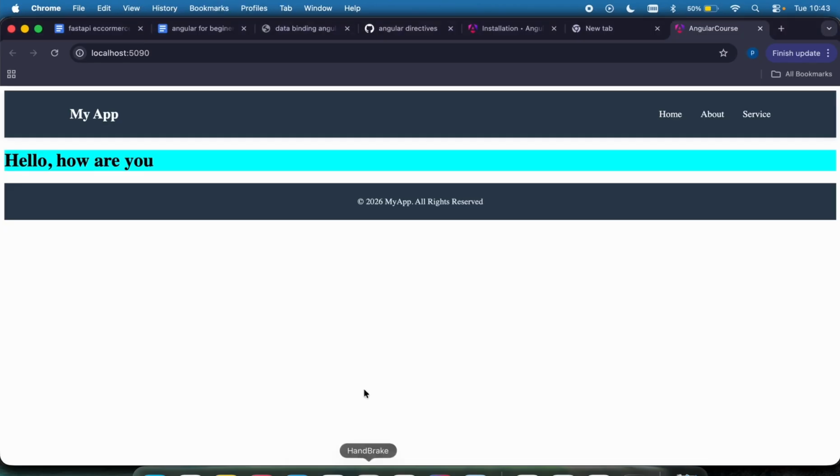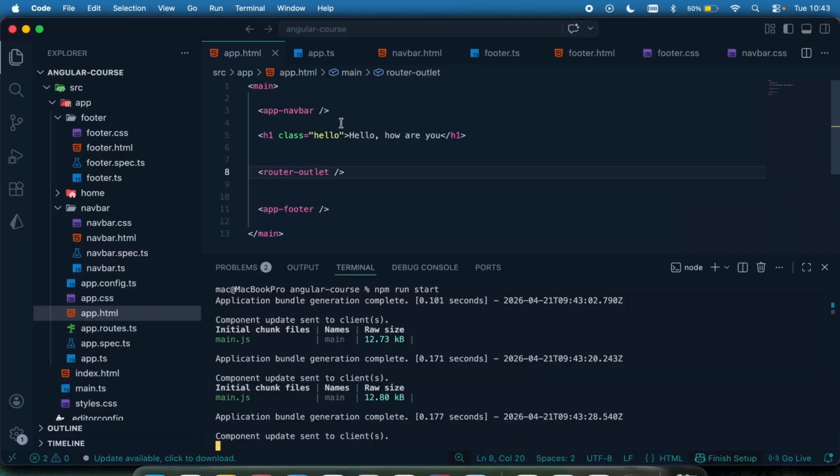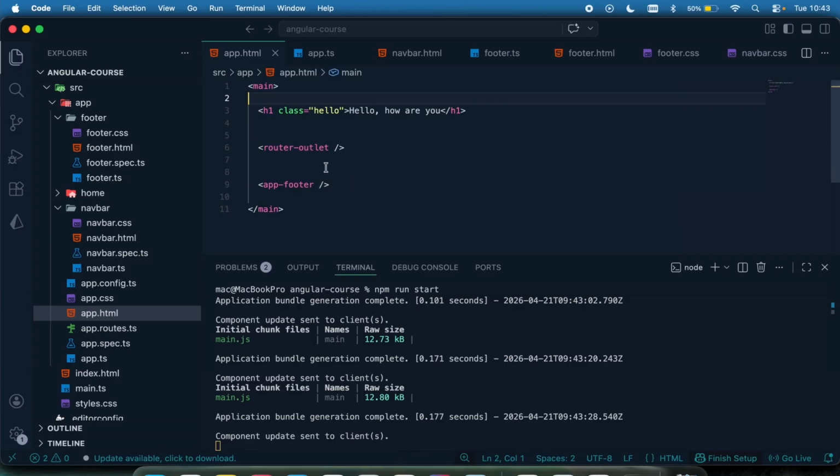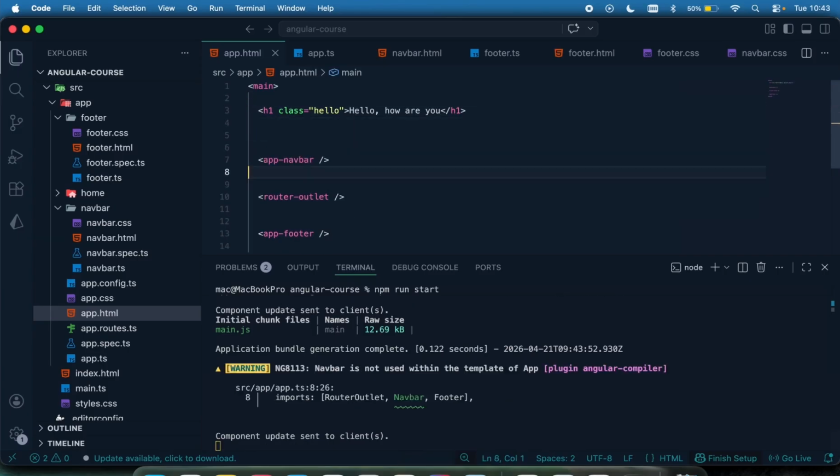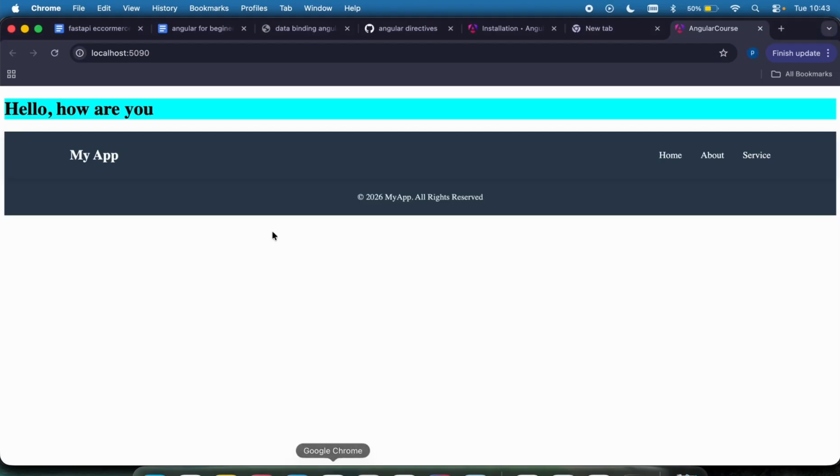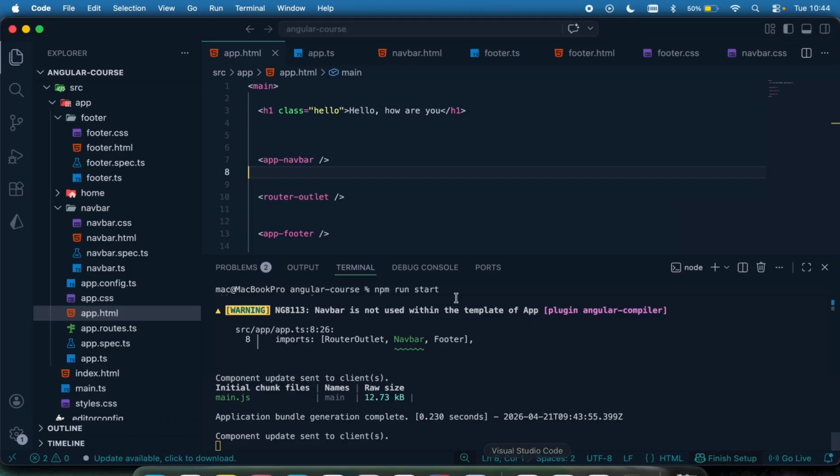Then I'm going to come back right here. You can see this is the footer right here, displayed right here, and this H1 is here. So if I move the app bar just to confirm this, let's say below here, and the H1 is up, and you can see the H1 is below the navbar, right? So that's how it works.